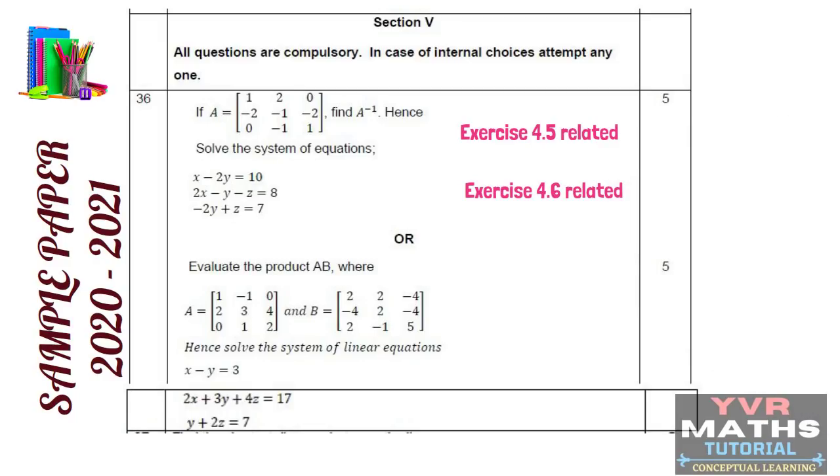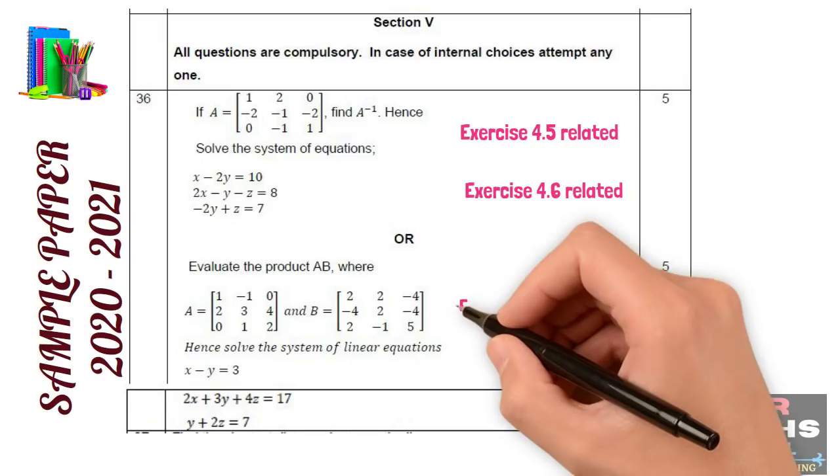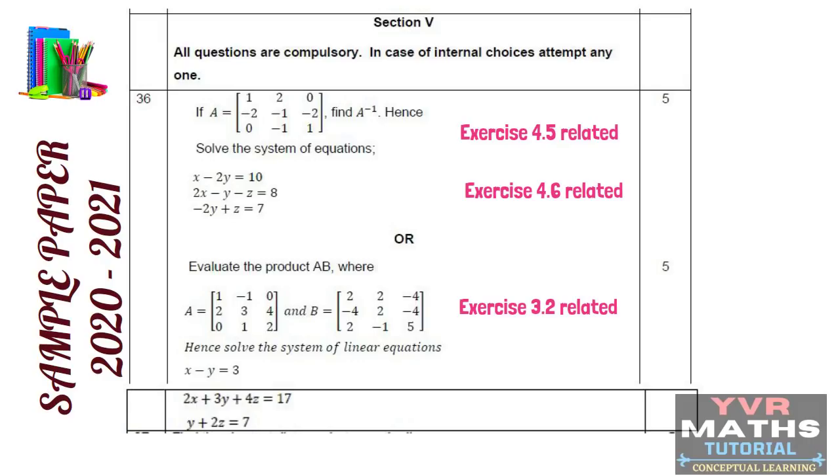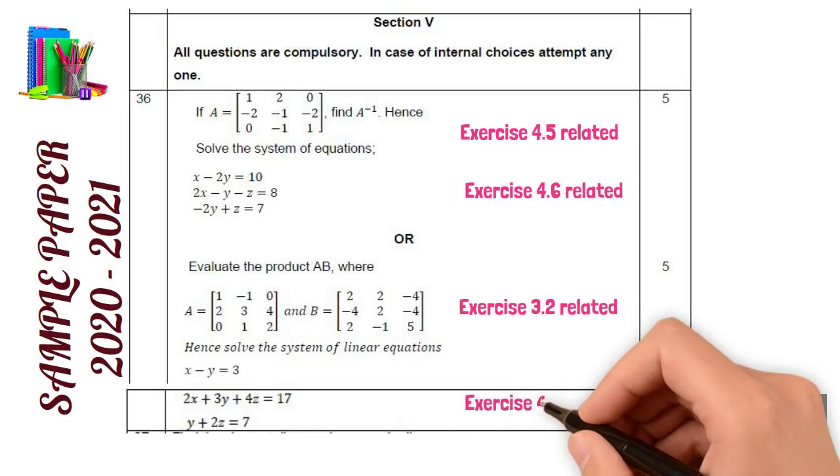Okay, so the internal choice question, they given from the chapter matrix and determinants. So first part is from the matrix and the second part is from the determinants. From the matrix, multiplication of 2 matrices concept, which is related to exercise 3.2, and the second part, solution of a system of linear equations using inverse of a matrix, which is related to exercise 4.6.